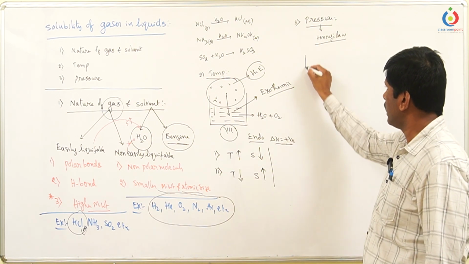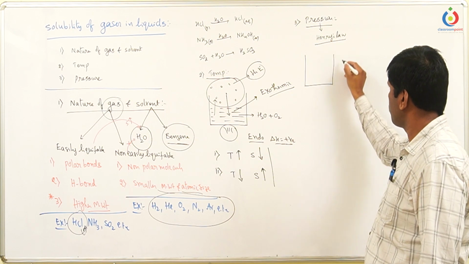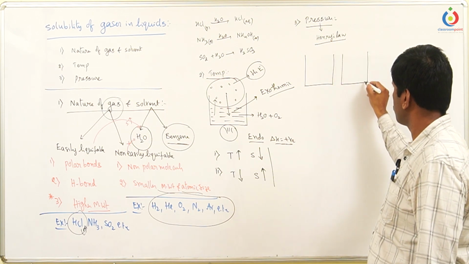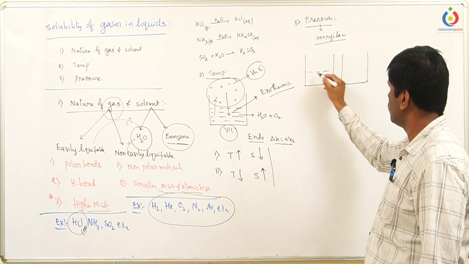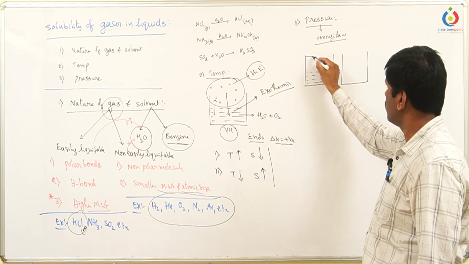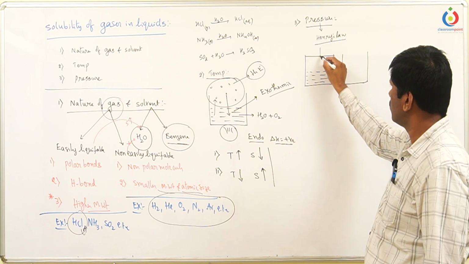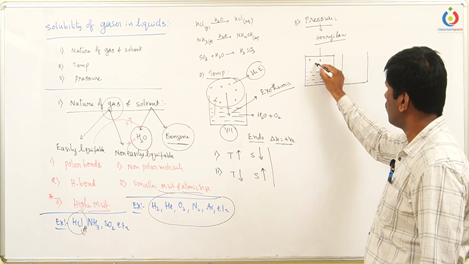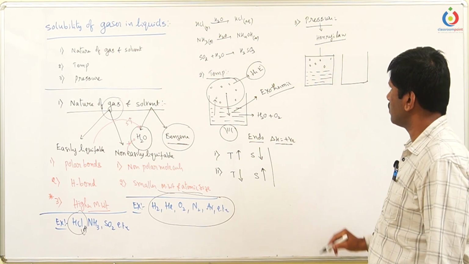He took an experiment in which a liquid is placed and a piston is placed above that, and some amount of gas is present like this.